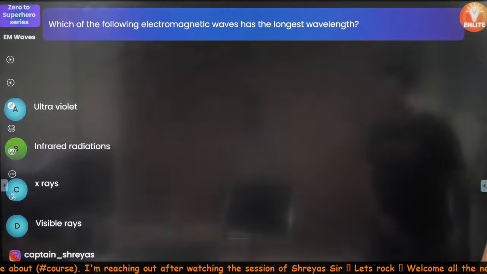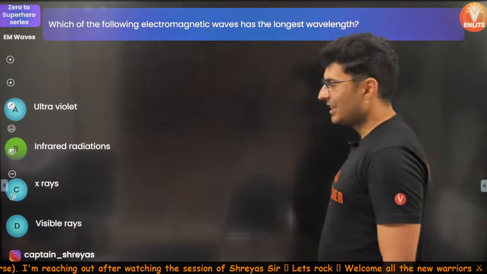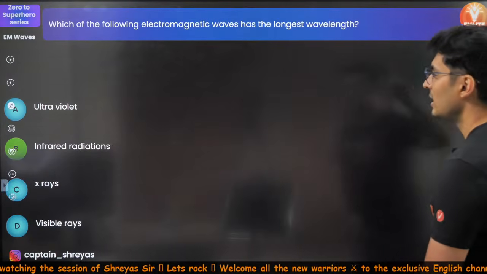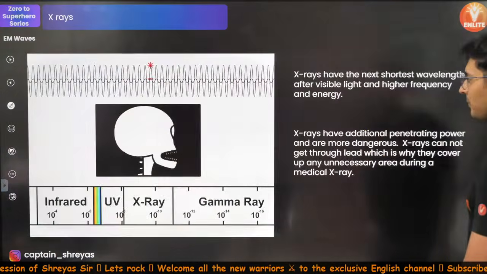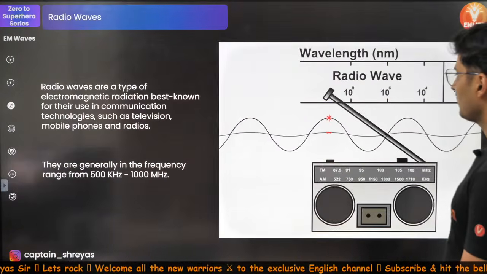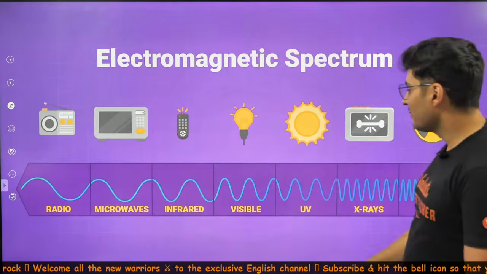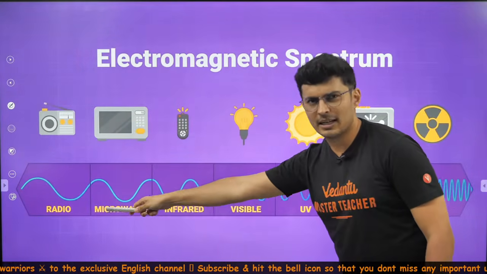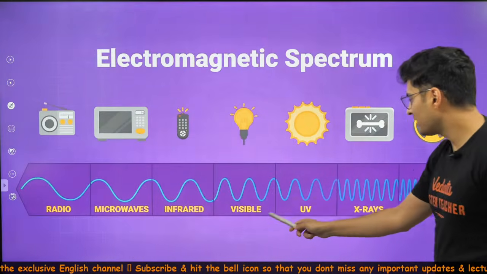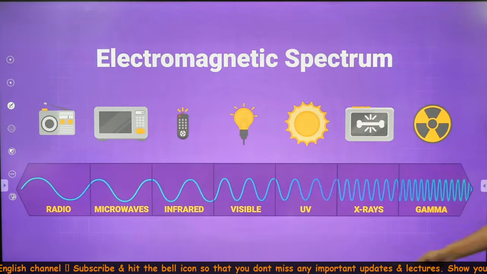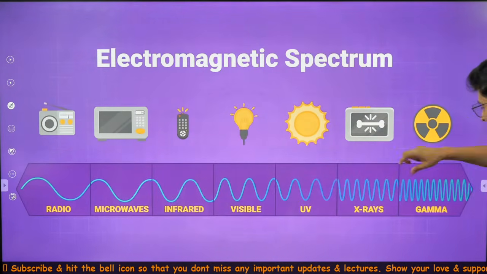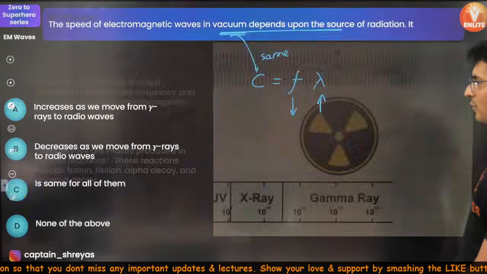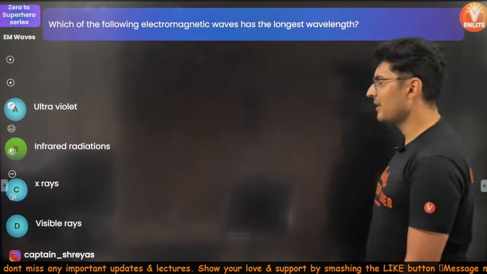Perfecto. Some of you got it. The answer is infrared. The question is, which of them is longest? Look at the spectrum. Options did not have radio and micro; if they were there, that would be the answer. Infrared, visible, UV, X-rays and gamma. Infrared has long wavelength, and here the wavelength becomes shorter and shorter. So the answer for this question is infrared.